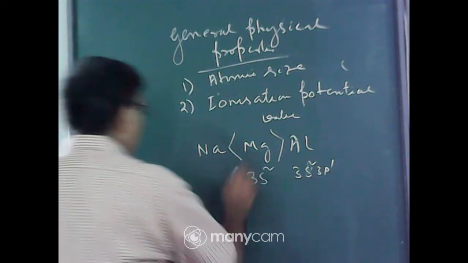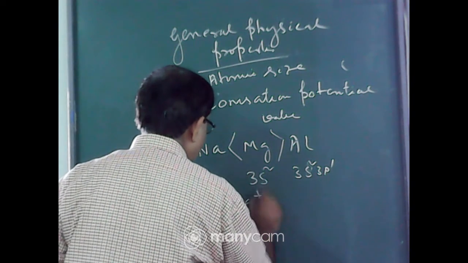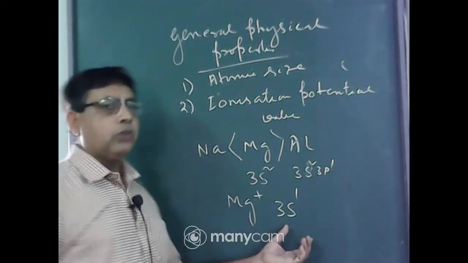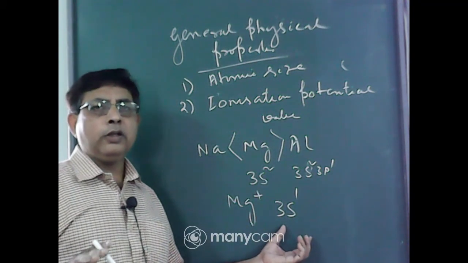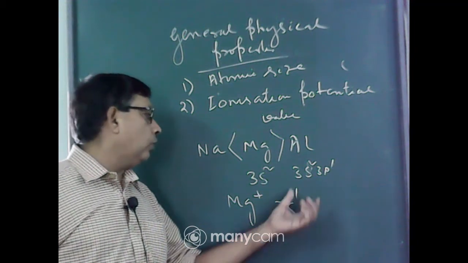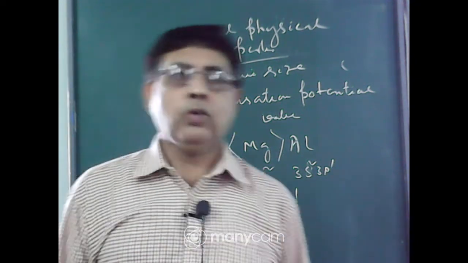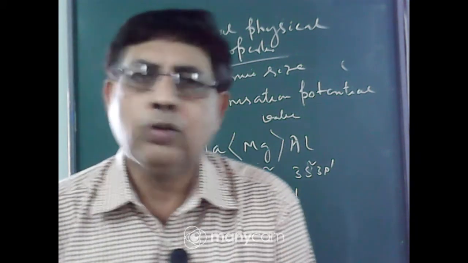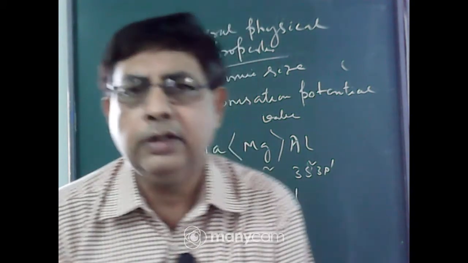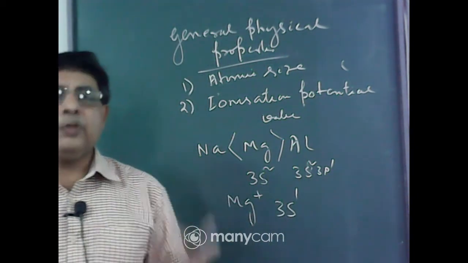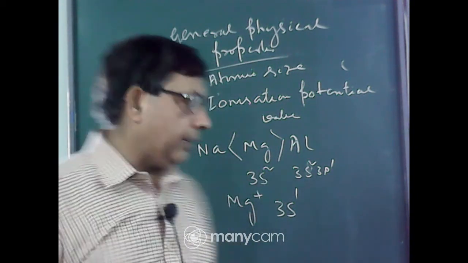But after the loss of one electron, magnesium Mg+ has electronic configuration 3s1. So it is not the noble gas configuration. So it has greater tendency to lose another electron to attain noble gas. So the second IP of magnesium is less than sodium. So you must remember this question. The first IP of magnesium is greater than sodium, but the second IP of sodium is greater than magnesium.